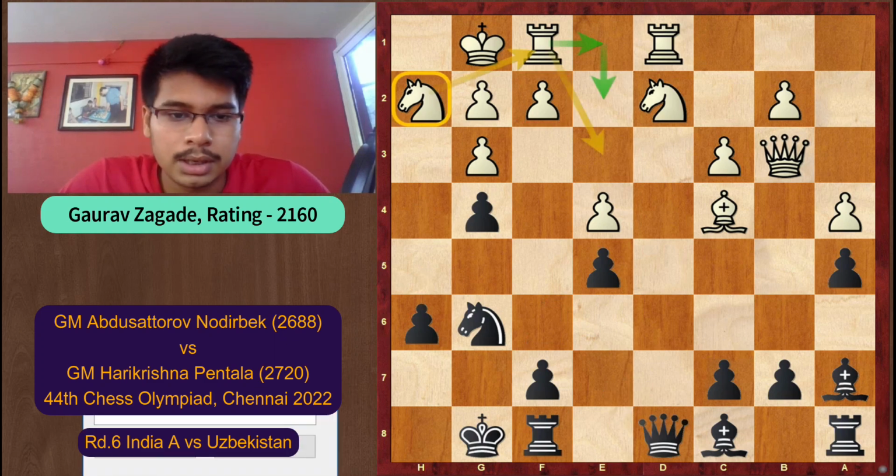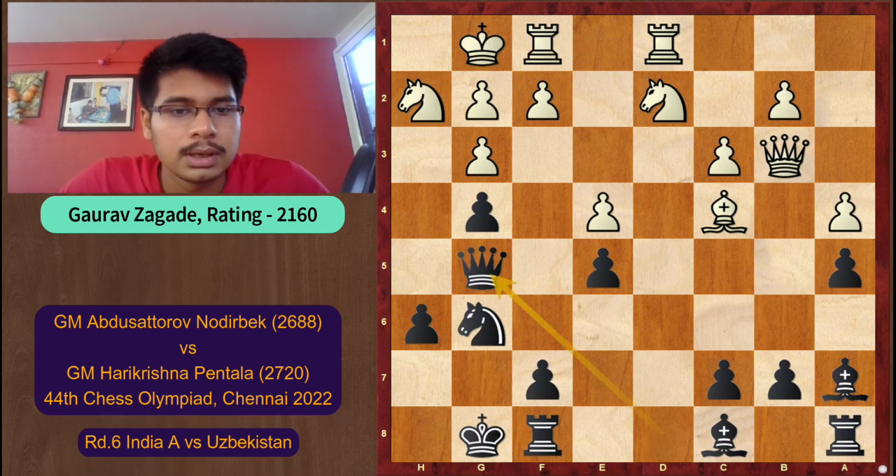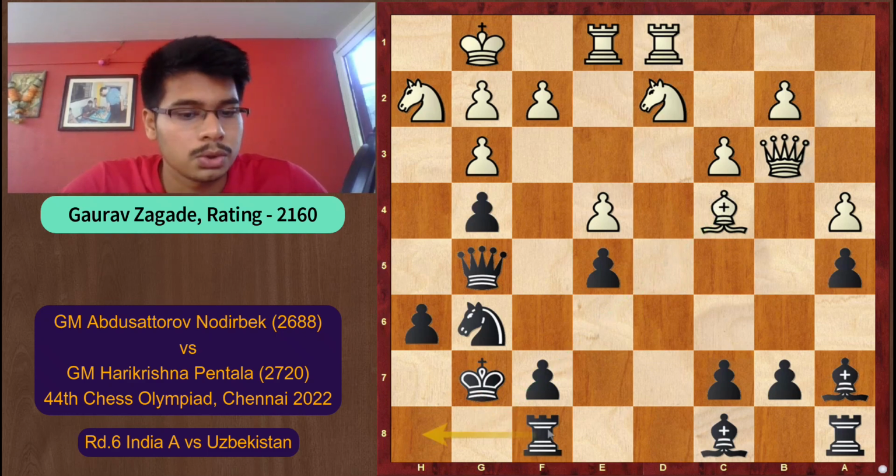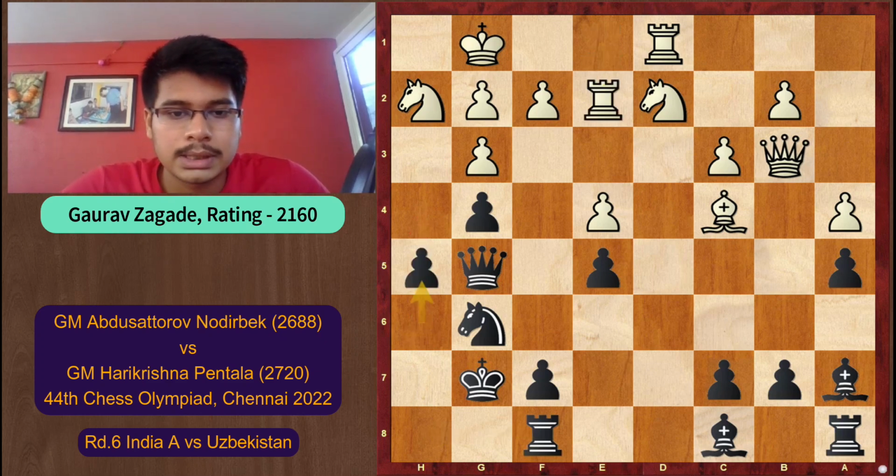Okay, but in the game Harikrishna played the move queen g5. This allowed rook e1, and now black plays the move king g7. So black is also removing his king from this pin, and he is clearing the way for his rook. So maybe this is his likely plan. White plays rook e2, and black plays the move h5.